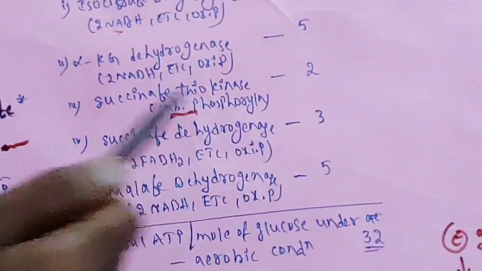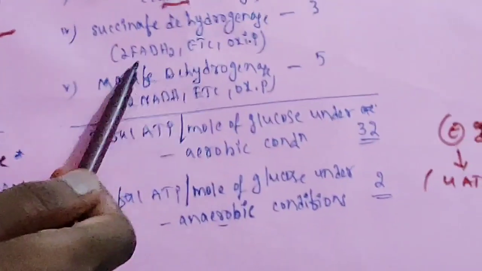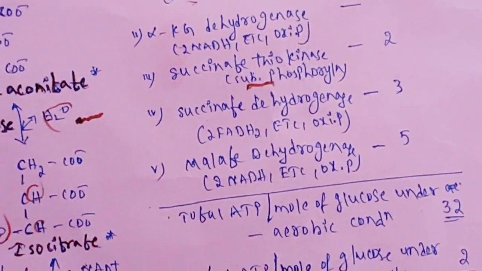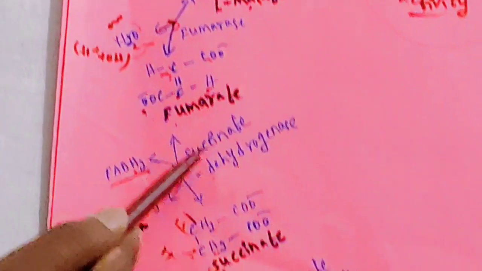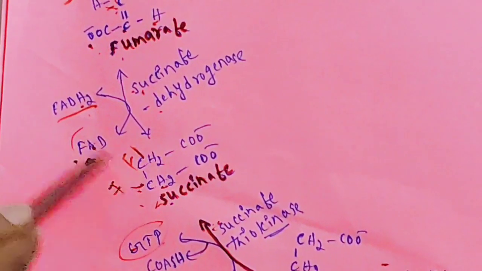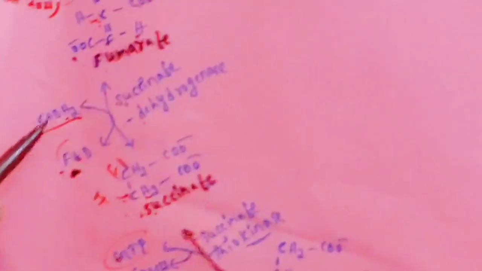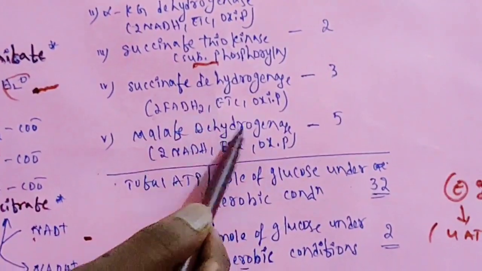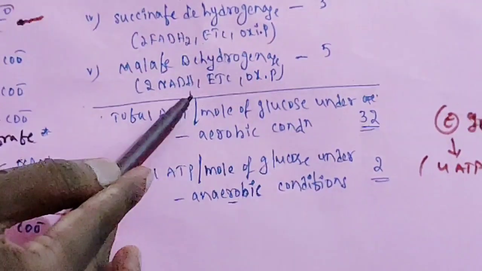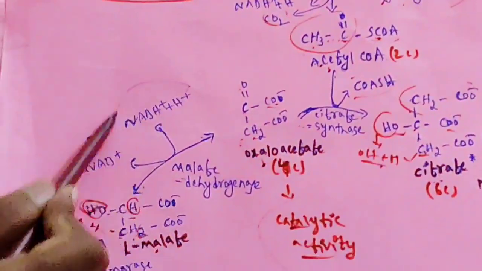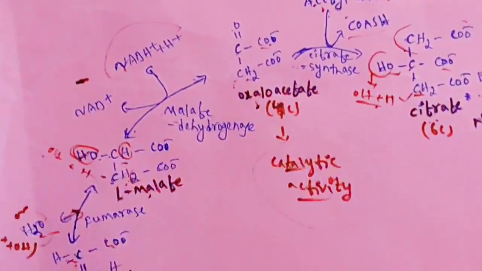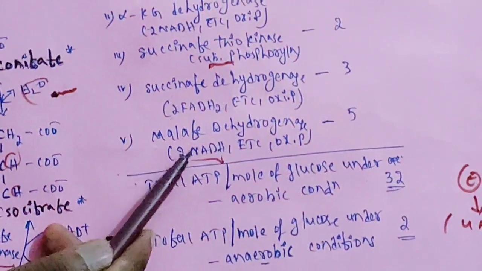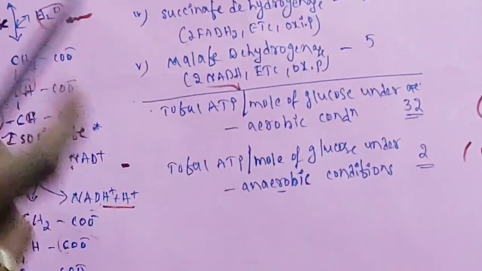Then succinate dehydrogenase. Here 2 FADH2 are producing. You can see 1 FADH2 is forming for one molecule, actually 2 are forming, so 2 FADH2 are produced. 1 FADH2 will produce 1.5 ATPs, so 2 FADH2 means 3. Then malate dehydrogenase. Here 2 NADH are produced. For one molecule, 1 NADH is produced; for 2 molecules, 2. Each NADH will produce 2.5, so 2 NADH means 5 ATPs.